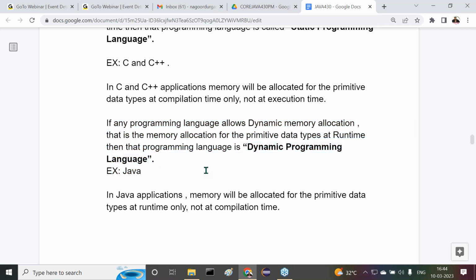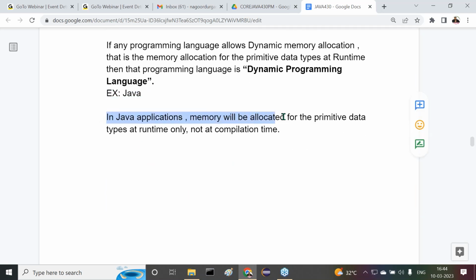And first of all, what is a dynamic programming language? If you observe this point, if any programming language allows dynamic memory allocation, that is, the memory allocation for primitive data types at runtime, not at compilation time, then that programming language is a dynamic programming language. Example is Java. Java is the best example for a dynamic programming language. In Java applications, memory will be allocated for the primitive data types at runtime only, not at compilation time.